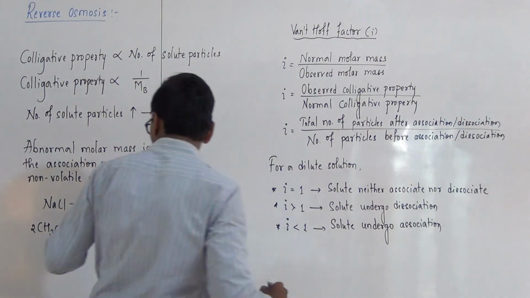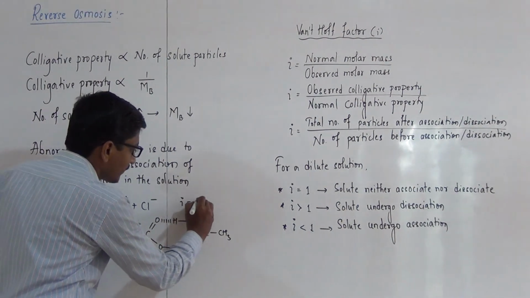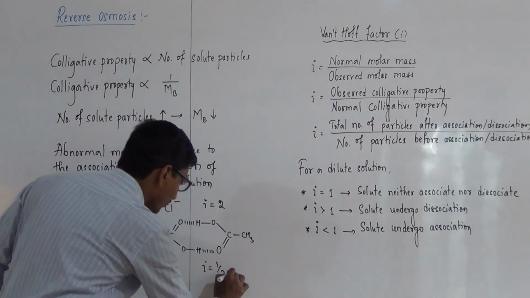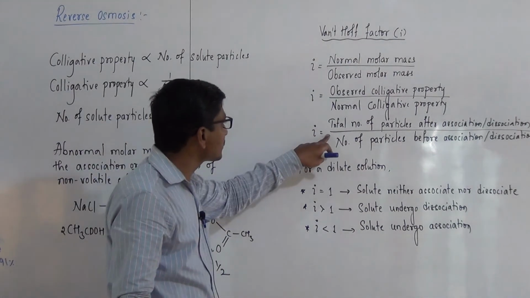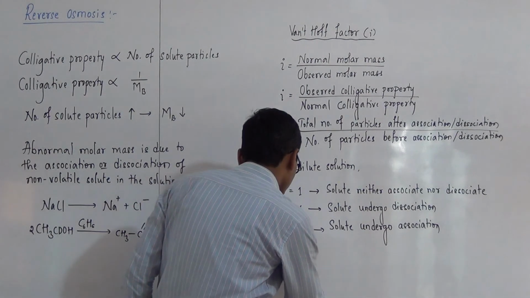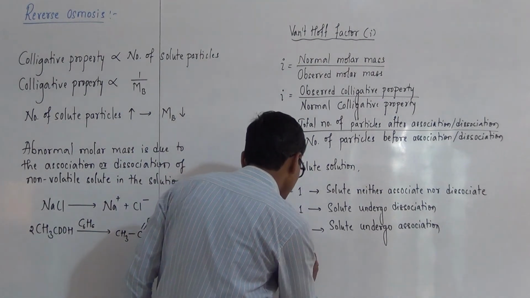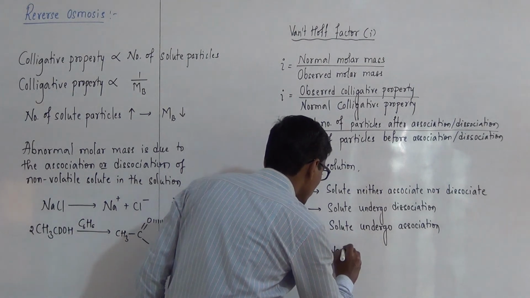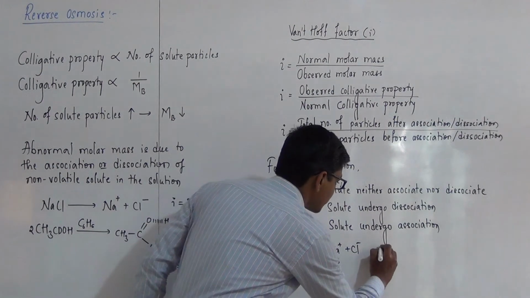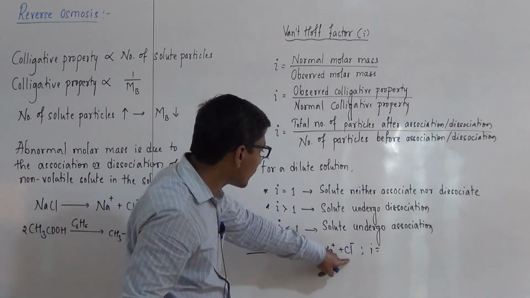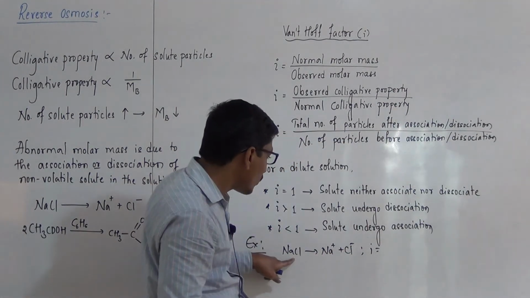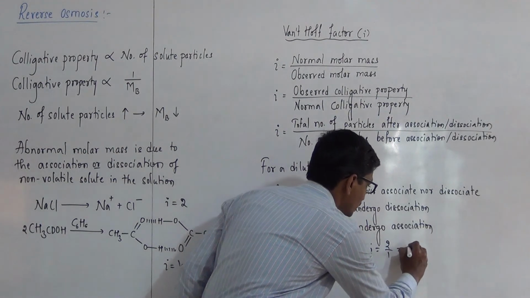For example, for sodium chloride i is equal to 2. For acetic acid i is equal to 1/2. Because from this relation, the total number of particles after, for example, NaCl dissociated into Na+ and Cl-, and its van't Hoff factor is i equal to total number of particles after dissociation is 2 and before is 1, 2 by 1, so its van't Hoff factor is 2.